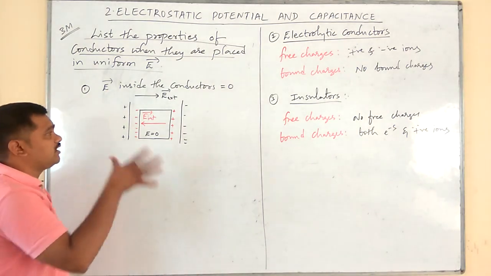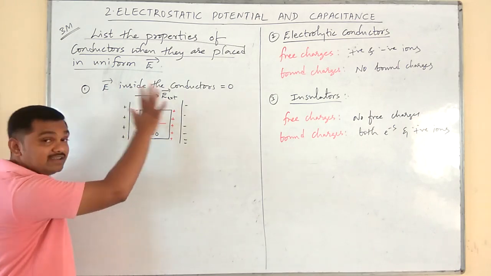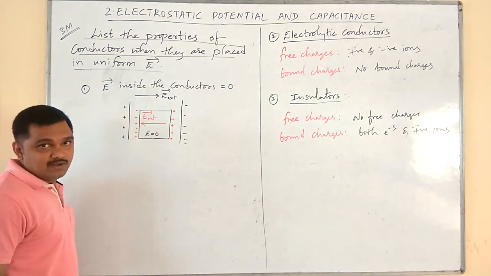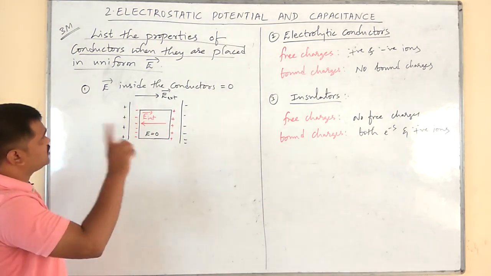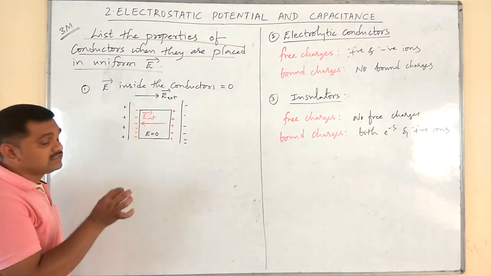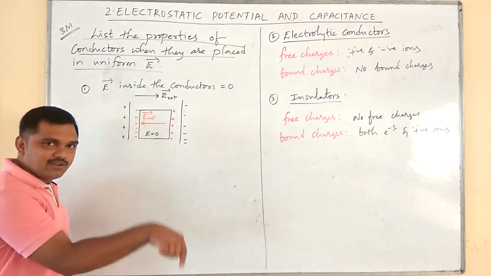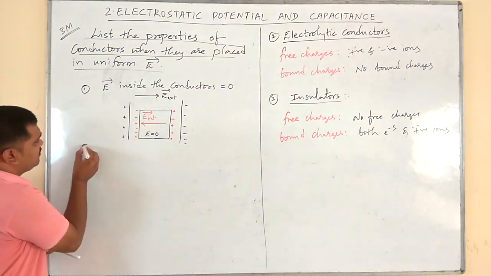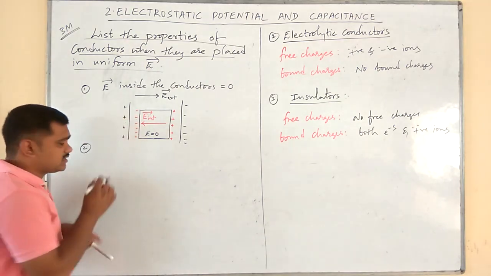But they won't ask you to write the description of why you have taken E is equal to 0. It is only for your understanding purpose. Okay, you are supposed to write only this sentence. The first property is electric intensity or electric field inside the conductor which is placed in uniform electric field is 0.